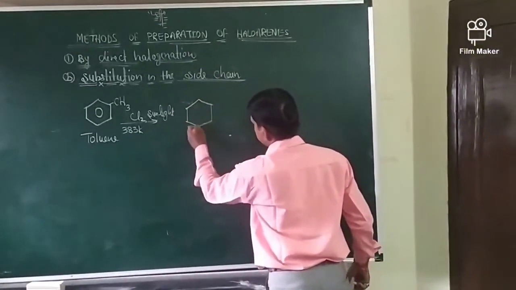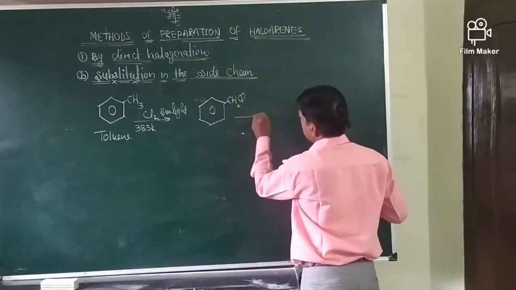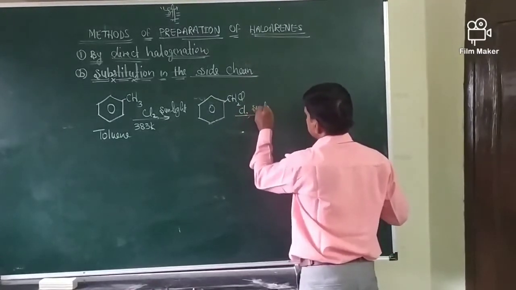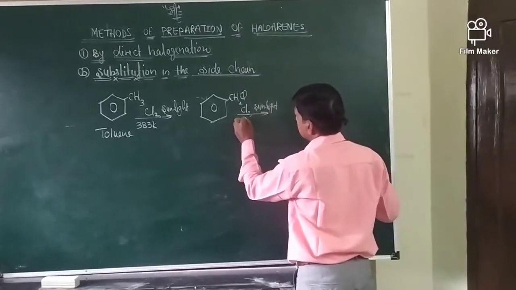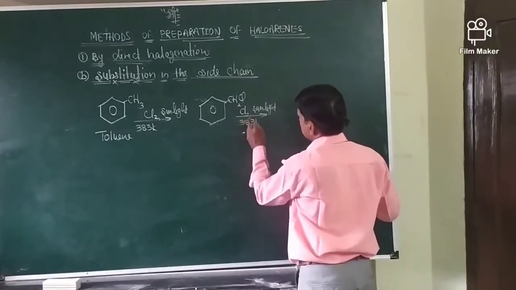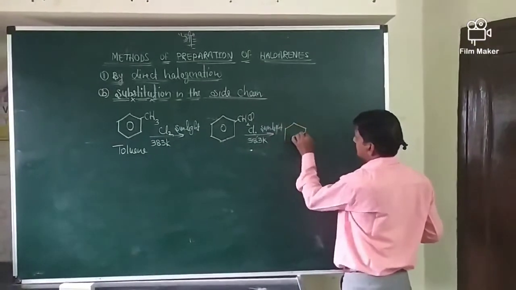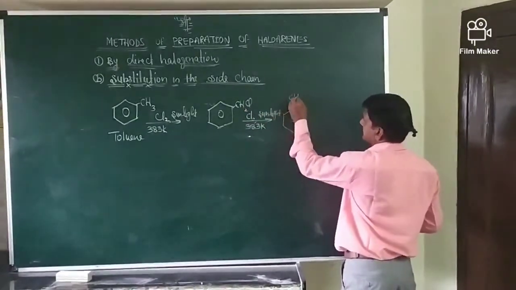Here we get CH2Cl. Then again chlorination, sunlight, 383 Kelvin. So here we get this compound, meaning one more hydrogen is replaced, CHCl2.